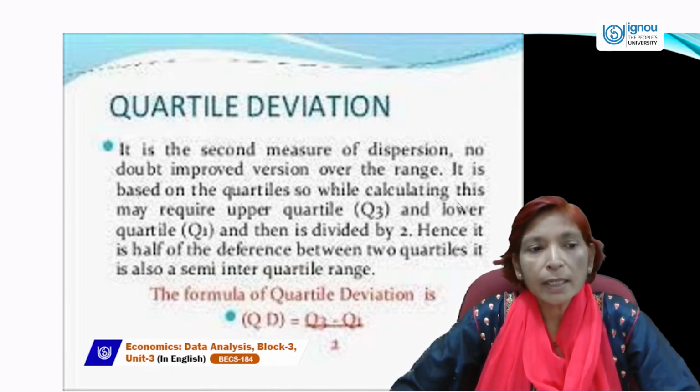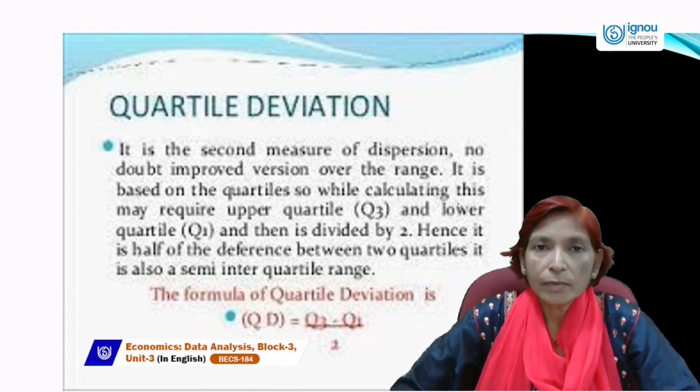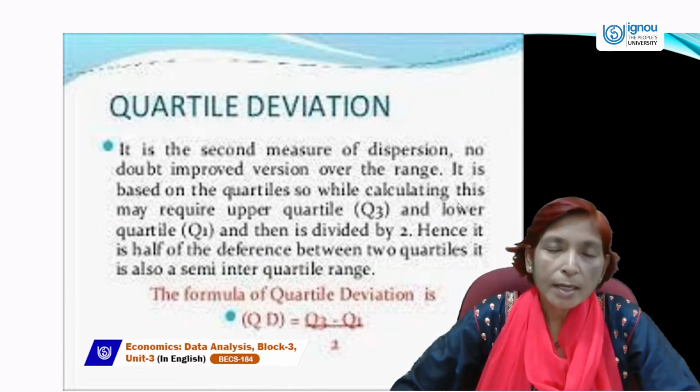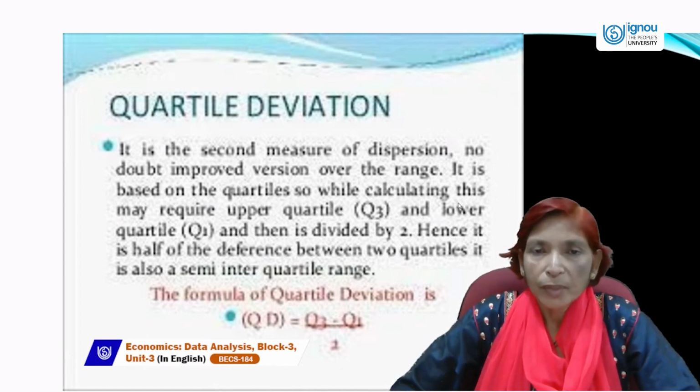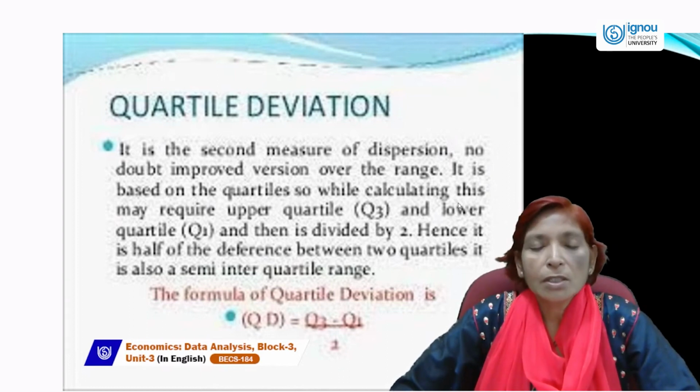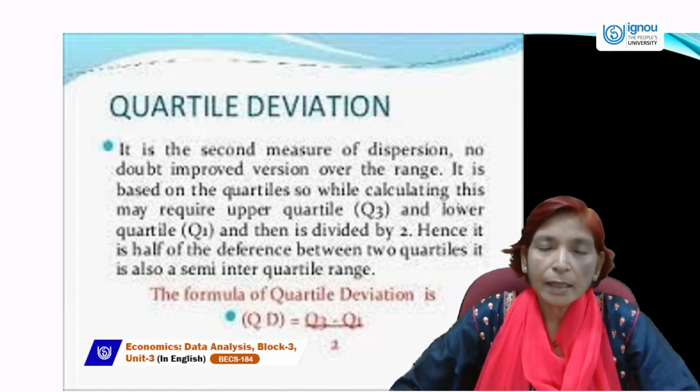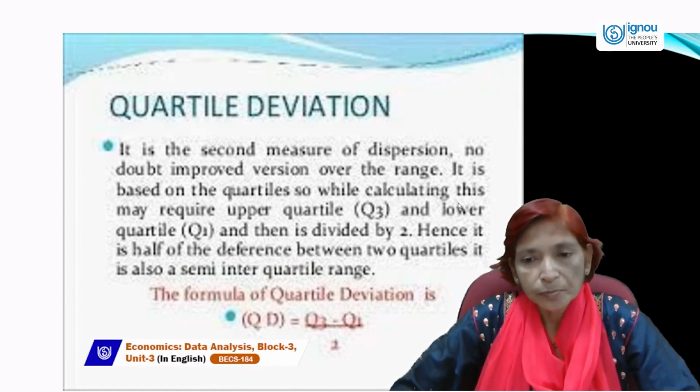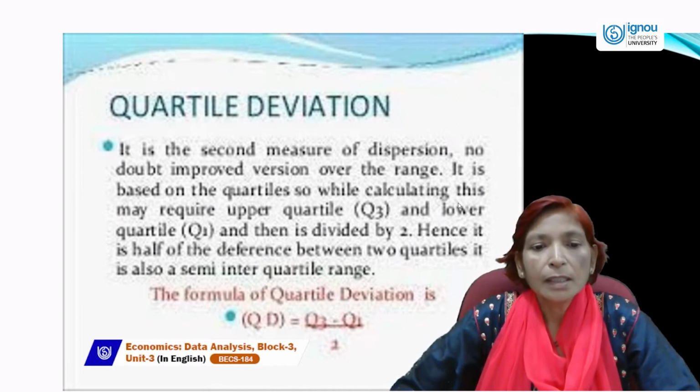So while calculating this quartile deviation, we require the upper quartile, known as Q3, and the lower quartile, known as Q1, and then it is divided by 2. Hence, it is half of the difference between two quartiles.